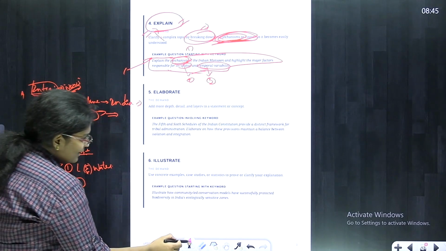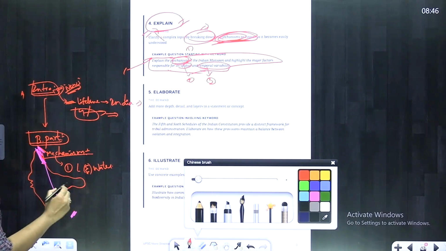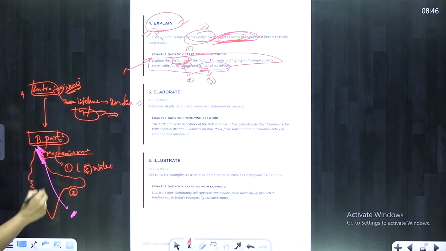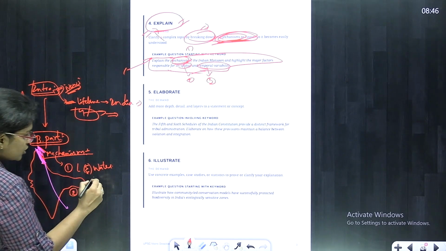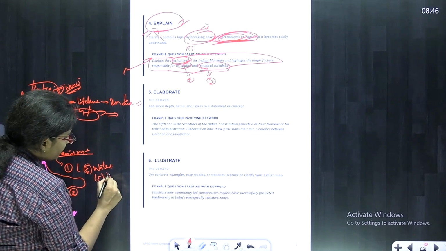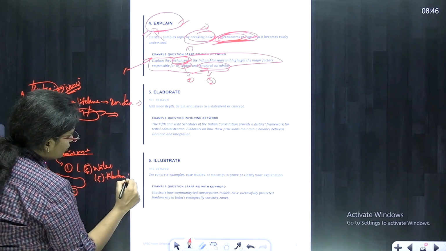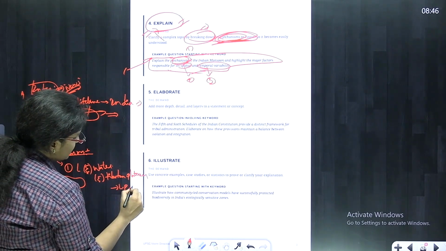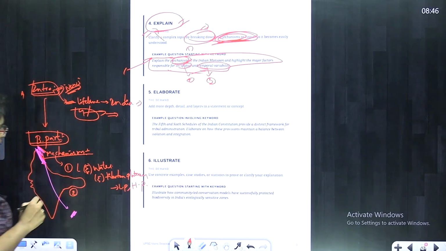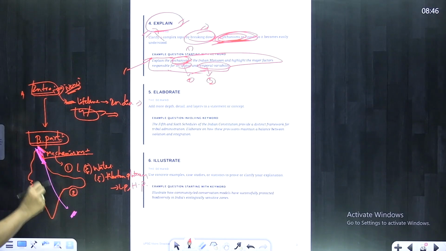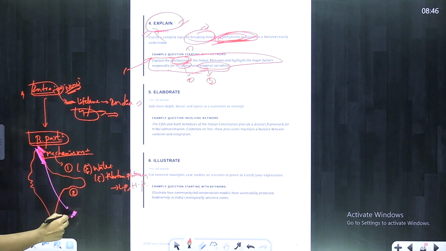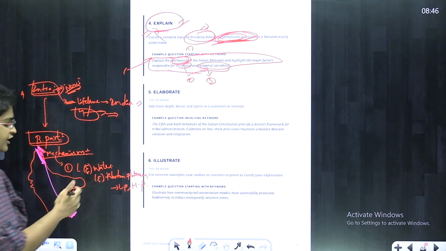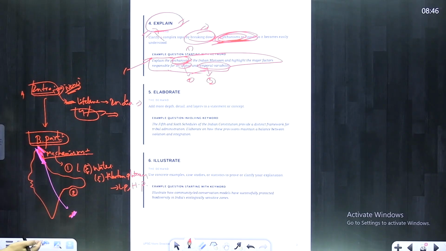The second mechanism we can explain is that, because of the differences in heating of land and water, and especially the heating of the Tibetan Plateau, pressure differences, low pressure and high pressure, are created between the Himalayas, especially the Tibetan Plateau, and the Indian Ocean. This causes the movement of wind from high pressure to low pressure area.